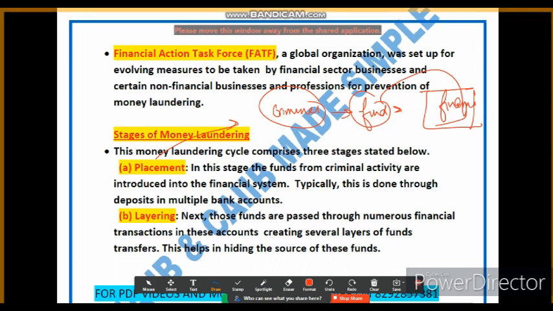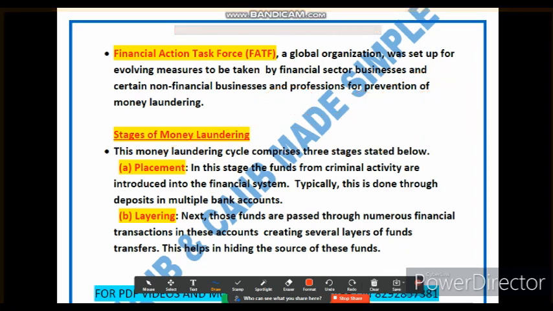Typically, criminals do this by depositing the illicit funds into multiple bank accounts, not a single account, right? By placing the money into the banking system, they give it the appearance of being legitimate funds. Once these funds enter the banking system, it appears that they are legitimate funds. This is the first stage of money laundering, called placement.